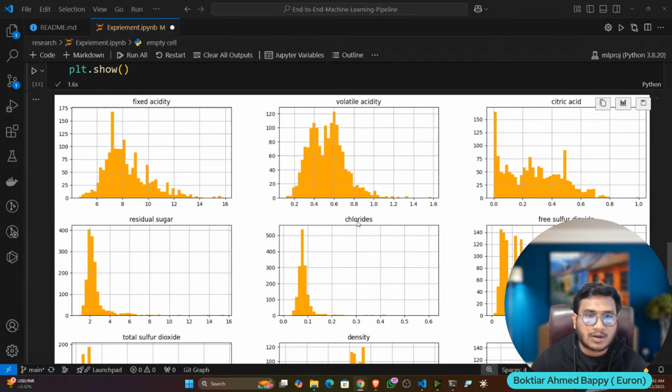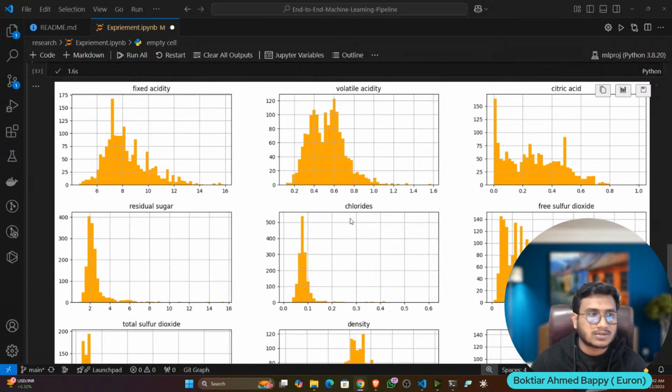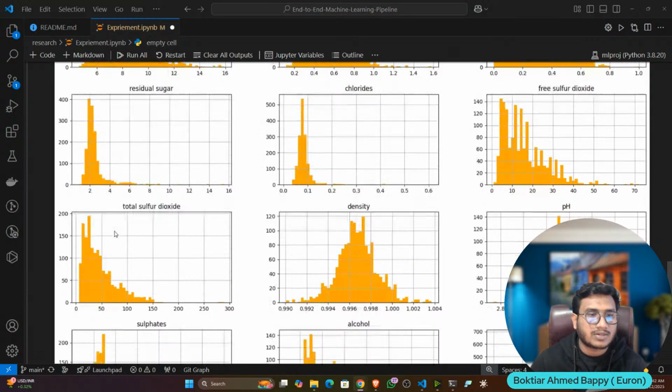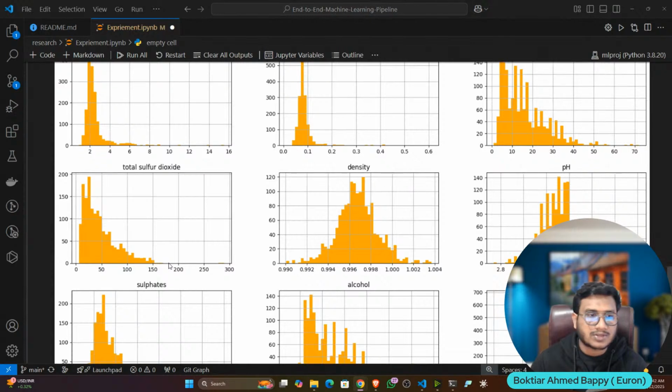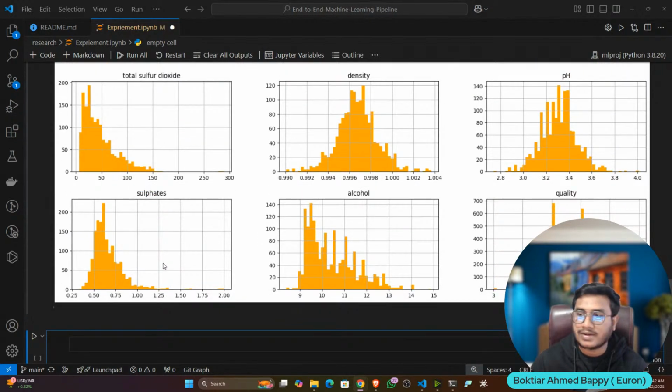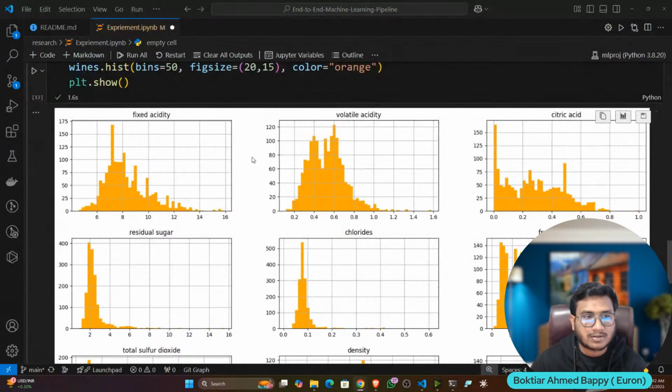What can you observe from the graph? Anyone, any idea? Those who have already worked with statistics, maybe you can answer. So these are the columns. I can say this is a normally distributed column, right? But some of the columns you can see are left skewed, right skewed, like that. So you can also handle these kinds of skewness. There are some power transformers you can apply to fix it.